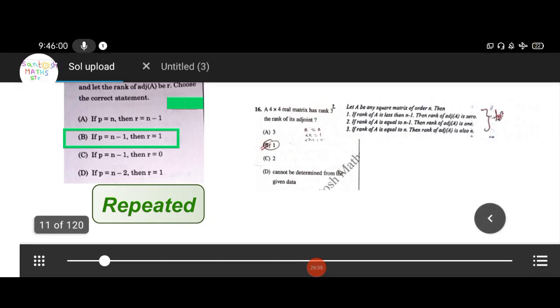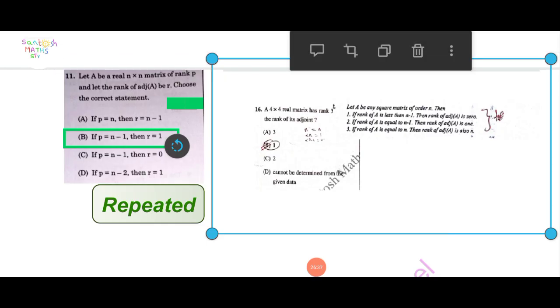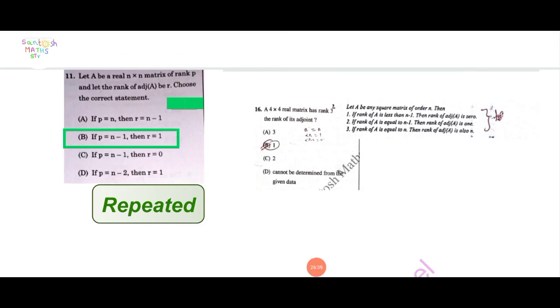Which one is the correct? Here 4 options are given. This is also a repeated question. Here a 4 cross 4 real matrix has rank 3, then rank of adjoint. Here is the one result. Let A be a square matrix of order n.